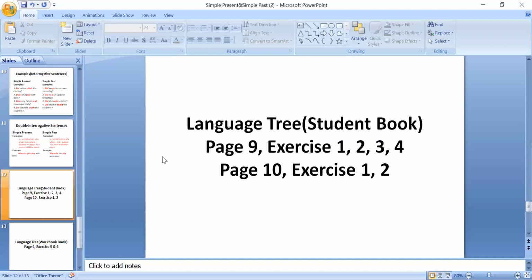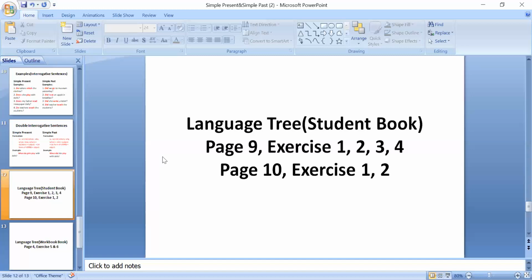Zainab, I hope that you are having your language tree student book. It's page number 9. I'm going to ask you about exercise 4. How have you done that? Because as you know, we are revising units now, we are revising exercises now. So I'm going to ask you, how have you done?